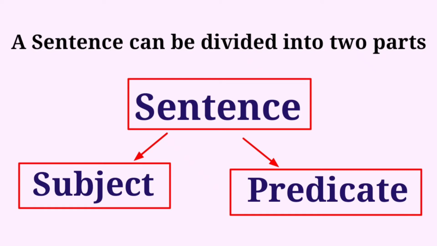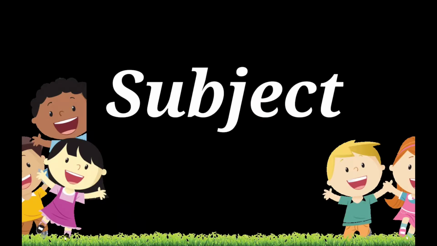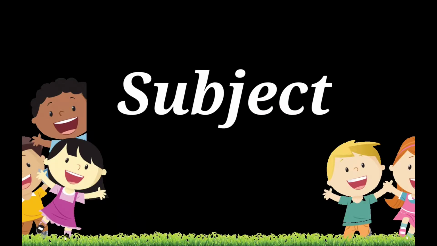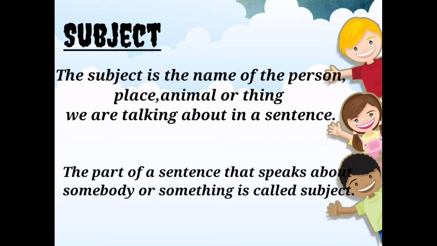Okay, a sentence can be divided into two parts. First one is subject and next one is predicate. First we are going to learn about subject. Subject is the doer of the action. Subject is the name of the person, place, animals or thing we are talking about in a sentence.